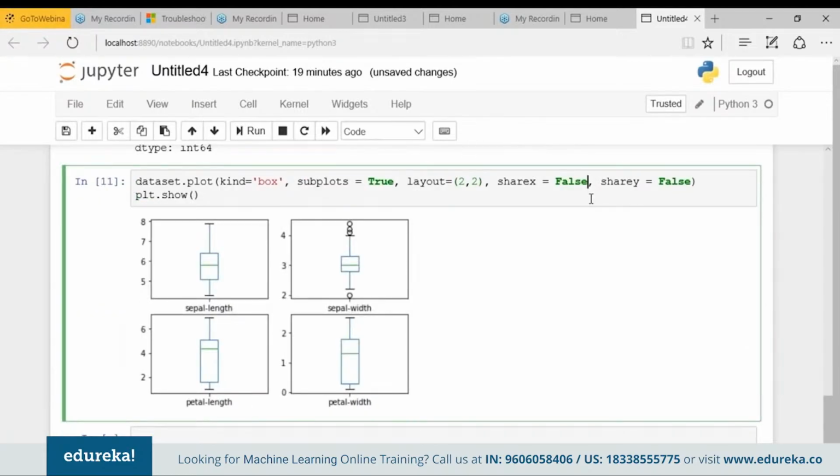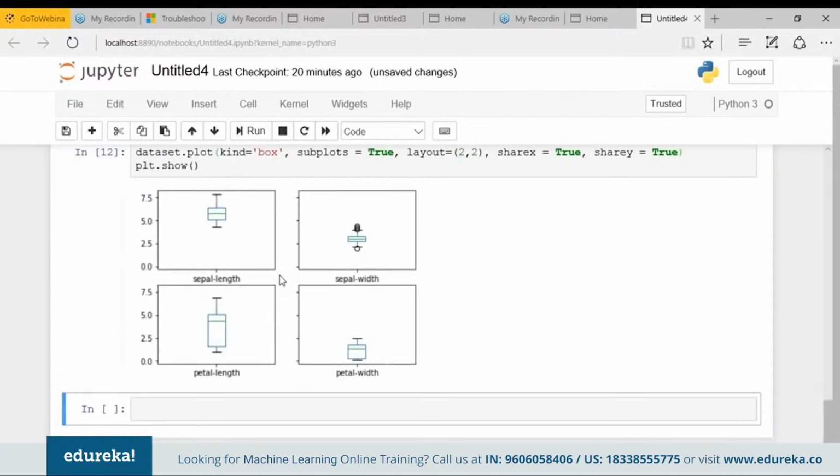Hold on guys, Arya has a doubt. He's asking why we are using the share x and share y values. What are these? Why have we assigned false values to them? Okay Arya, in order to resolve this query, I need to show you what will happen if I give true values to them. So be with me. Share x equal true and share y equal true. So let's see what result we'll get. You're getting it. The x and y coordinates are shared among all the 4 visualizations, right? So Arya, you can see that the sepal length and sepal width have y values ranging from 0.0 to 7.5, which are being shared among both visualizations. So it is with the petal length, it has a shared value between 0.0 and 7.5.